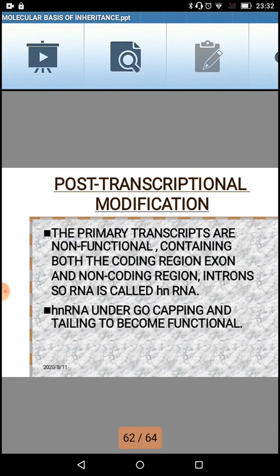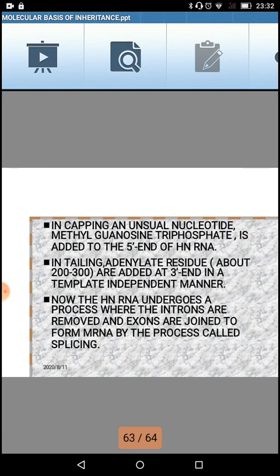Now what happens in post-transcriptional modification? The primary transcripts are non-functional, containing both coding regions called exons and non-coding regions called introns. So the RNA is called hnRNA. hnRNA undergoes capping and tailing to become functional, as we have discussed just now. In capping, an unusual nucleotide called methyl guanosine triphosphate is added to the 5' end of hnRNA. In tailing, adenylate residues, 200 to 300 in number, are added at the 3' end in a template independent